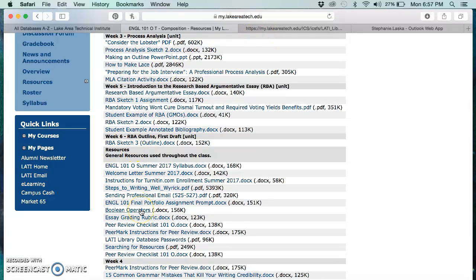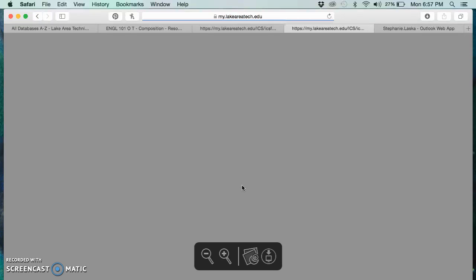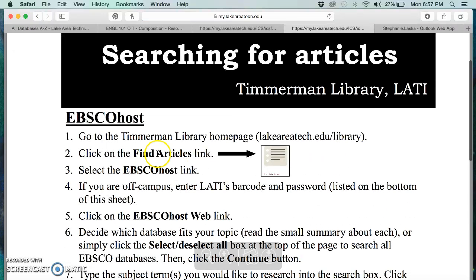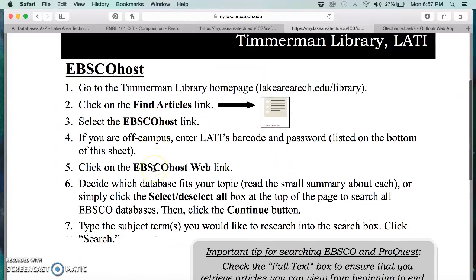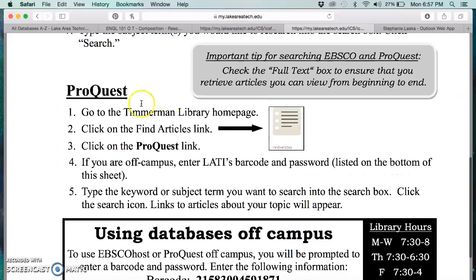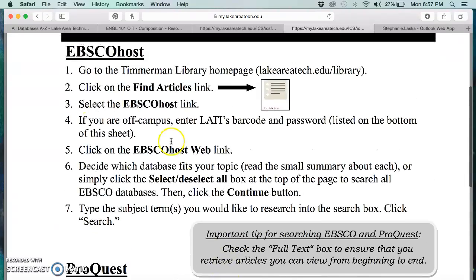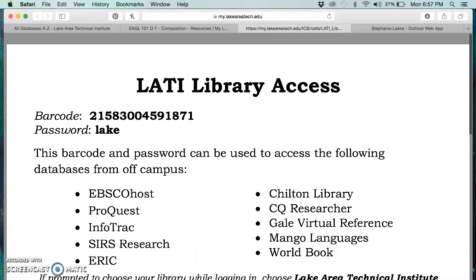One other thing that you'll want to look at under Resources are the Boolean operators and searching for resources. If you go into searching for resources, it's going to pull up a PDF that, once again, walks you through different ways to search through EBSCOhost or ProQuest, in a textual list if that is helpful for you. So hopefully this helped a little bit.